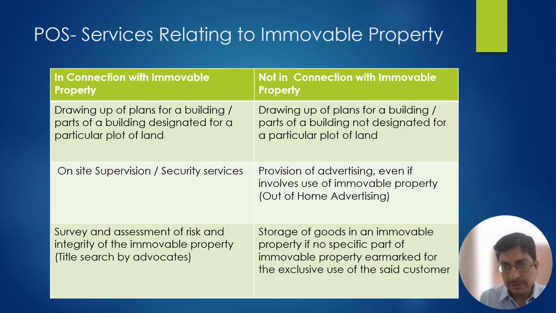They supplied the goods at Mumbai port, and for temporary purpose they kept those goods in a warehouse near Mumbai. So can we say that this service is relating to immovable property? If yes, then the business which is in Karnataka will not be eligible for the credit because the place of supply would be Maharashtra. However, this may not be correct.